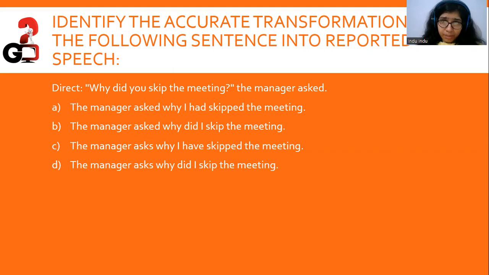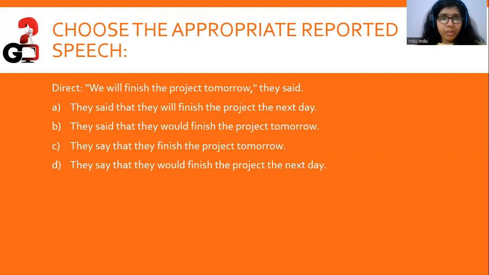Now, here also we have to do the same thing. Why did you skip the meeting? The manager asked. So it will obviously remain asked. The manager asked why I had skipped the meeting. The manager asked, why did I skip the meeting? No. So, it would be A, the manager asked why I had skipped the meeting, right? Because it changes to the past tense, following the reporting verb, why I had skipped the meeting, right?